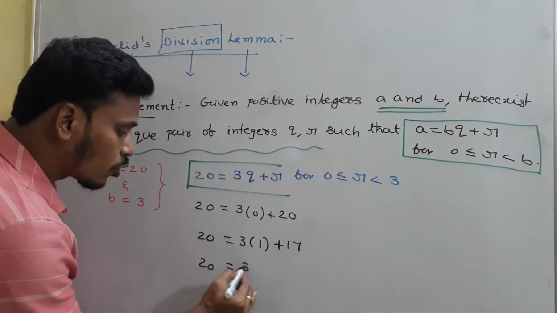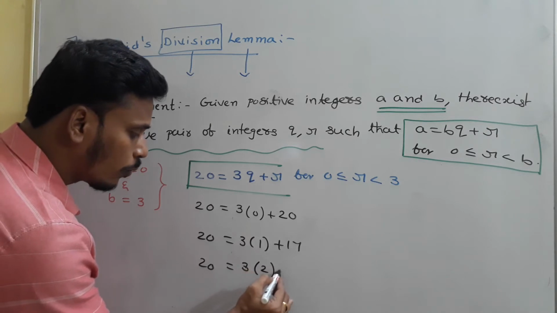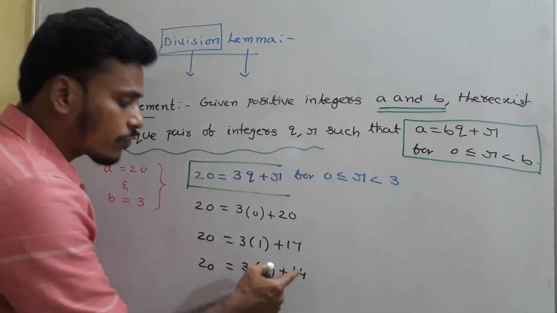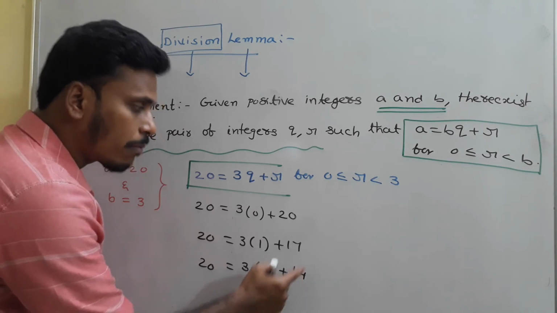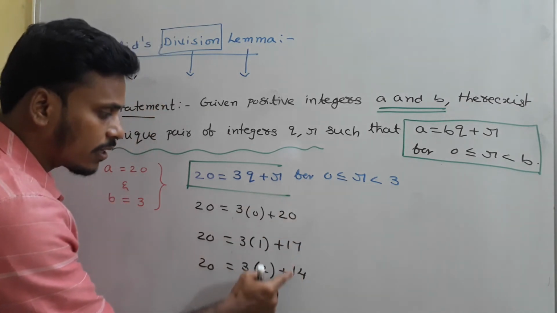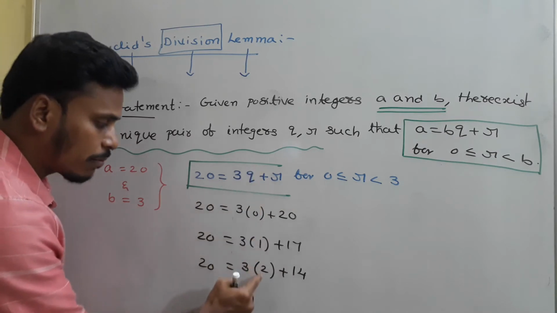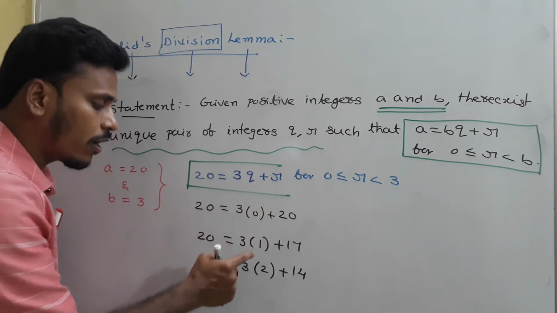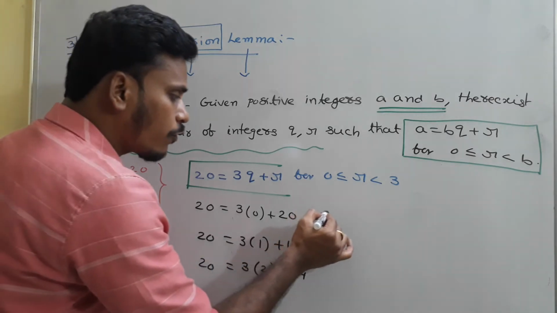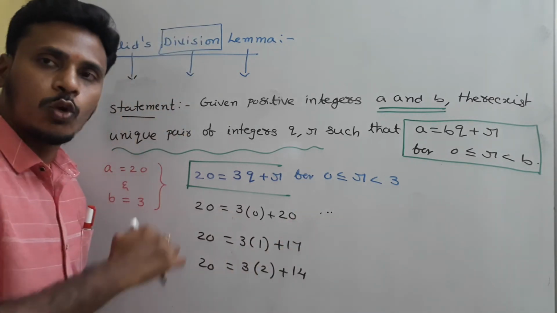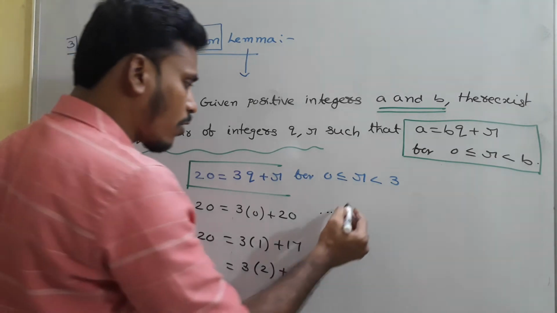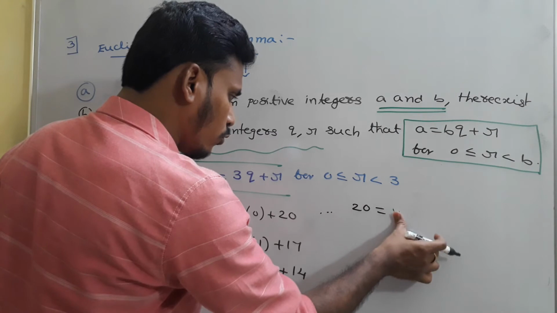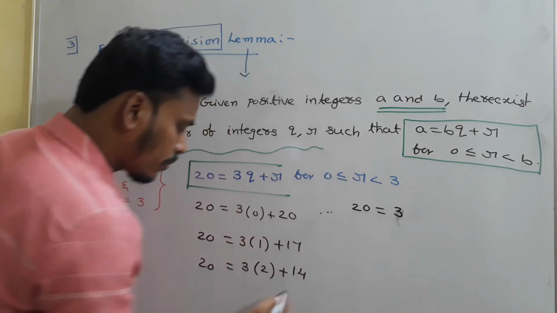20 is equal to 3 into 2 plus 14. Is it right? Because we need this R to be less than 3. These are the numbers at R, and these are the numbers at Q. I am taking different numbers at Q, like 0, 1, 2 like that. So likewise if you continue, take 3 in the place of Q, 4 in the place of Q, 5 in the place of Q.